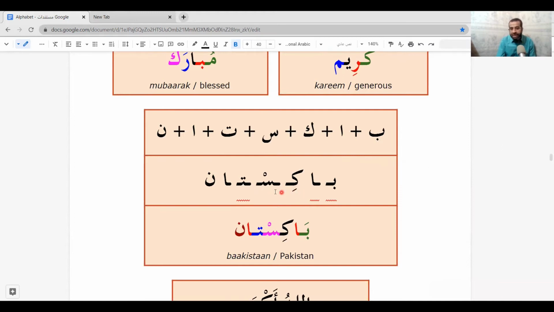So we say ki, then s, kiss, ba, kiss, then tan, Pakistan, Pakistan. Don't forget, in Arabic we don't have pa. So this is in English Pakistan, but in Arabic we say Bakistan.